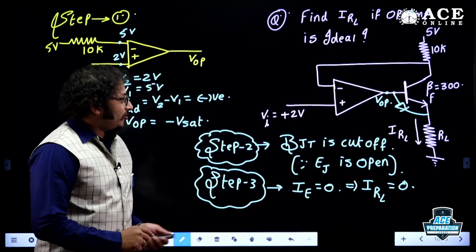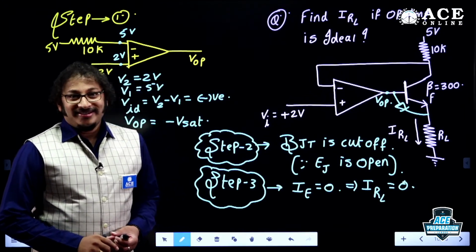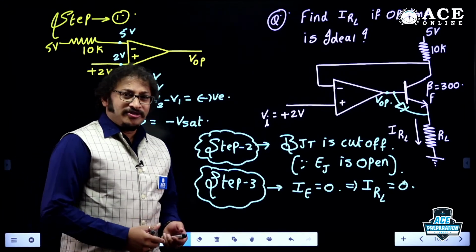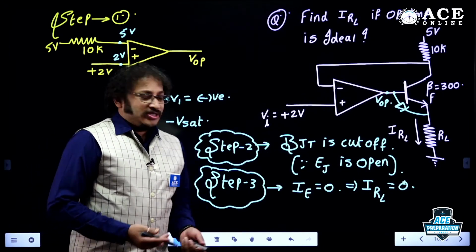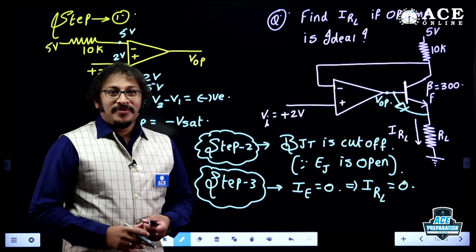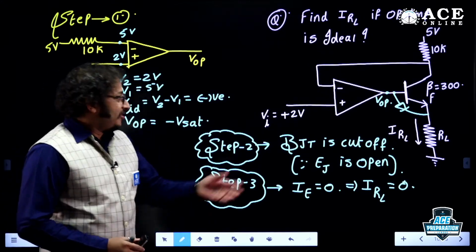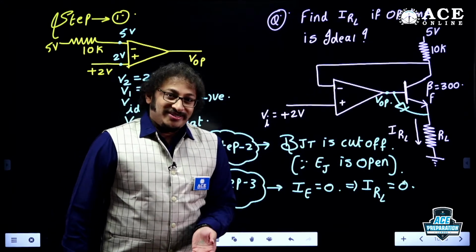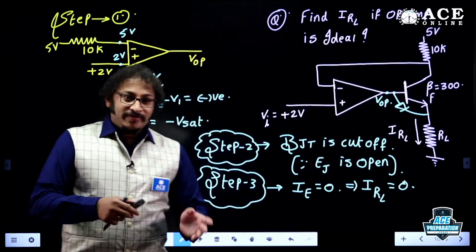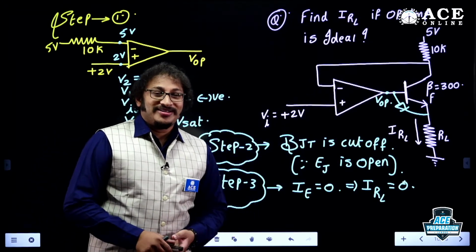Guys, I believe you got the point, dear students? Very interesting. Now, there is no need to verify whether there exists negative feedback or positive feedback. I got the answer directly. Why should I go for feedback again? There is no feedback, because this is an open switch. If it is an open switch, where is the feedback? Output should be sent back to input. If there is no output, where is the feedback?